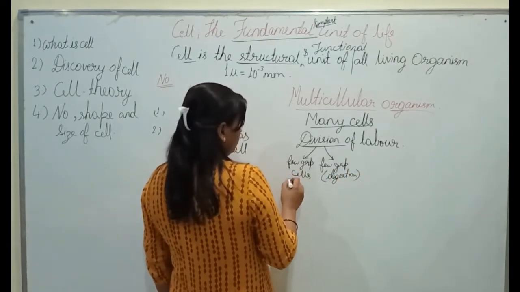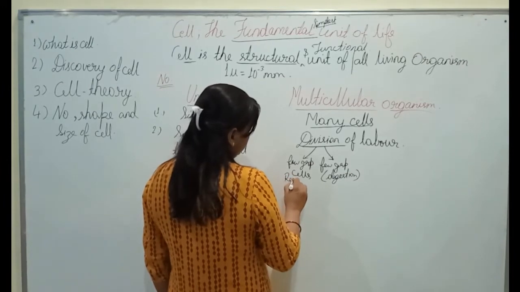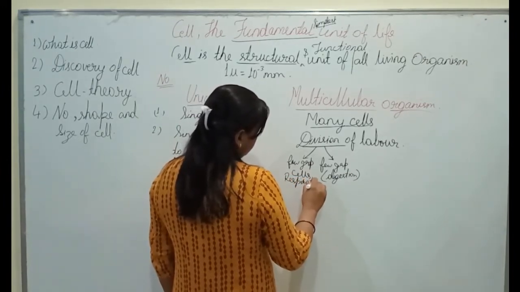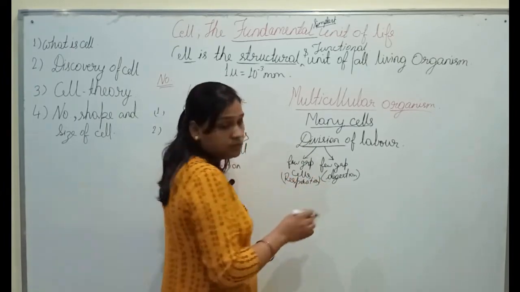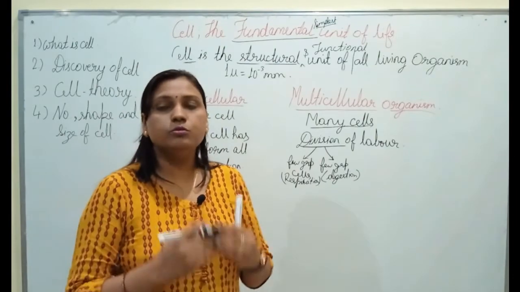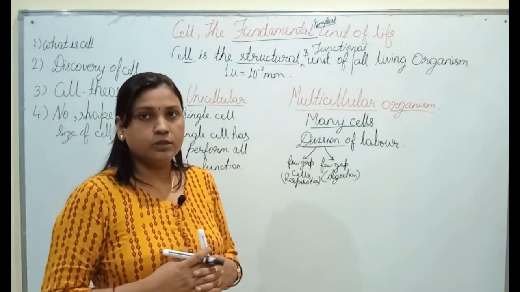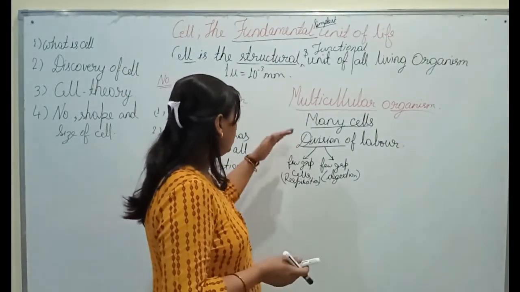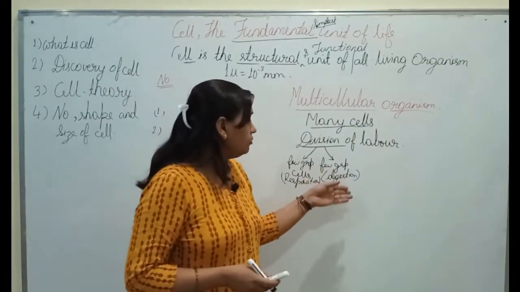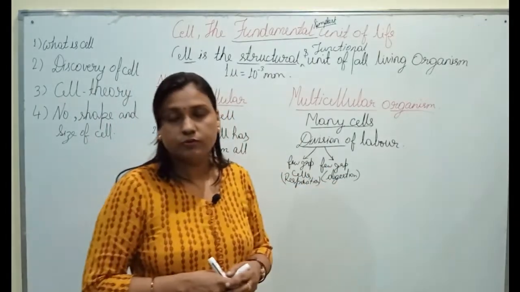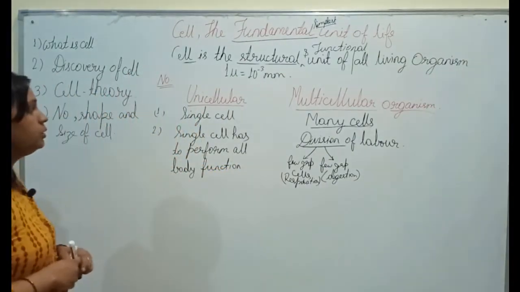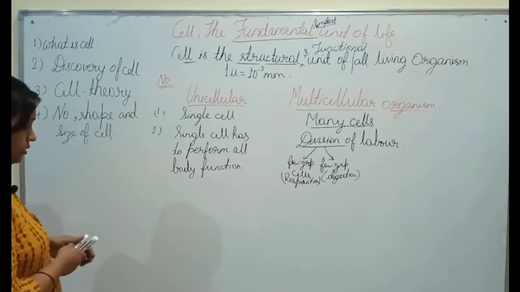Some groups perform the function of respiration. Because it contains many cells, all are categorized into groups of cells, and certain groups of cells perform certain functions, and other groups of cells perform other functions. So there is division of labor in multicellular organisms.